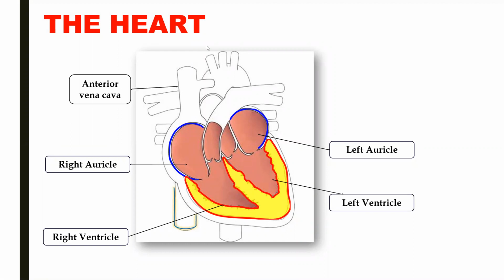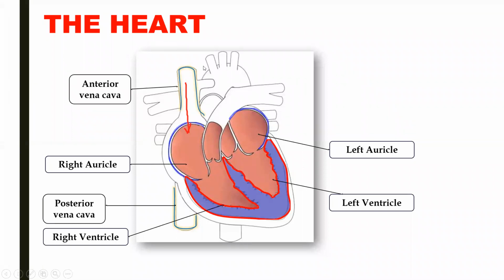Now, the upper chamber. Here you can see there is a blood vessel opening in the right auricle. This blood vessel that opens in the right auricle is called anterior vena cava. Anterior means the first part, upper part, and posterior means lower part. So the anterior vena cava is also called superior vena cava. And the posterior vena cava, which again opens in the right auricle, is also called inferior vena cava.